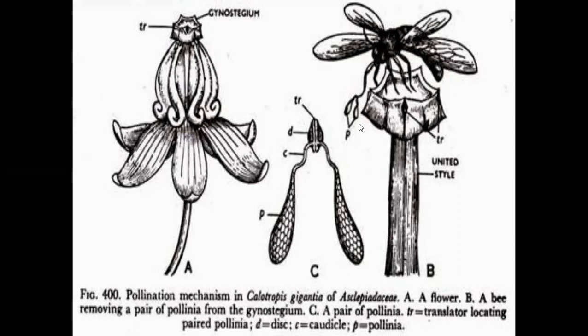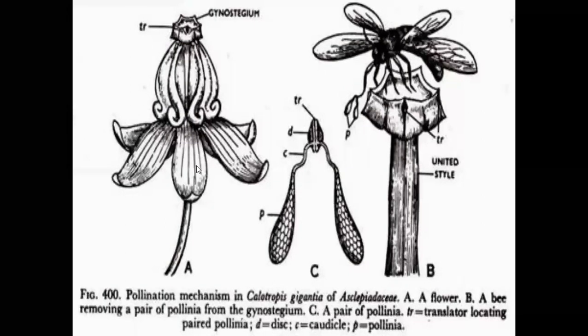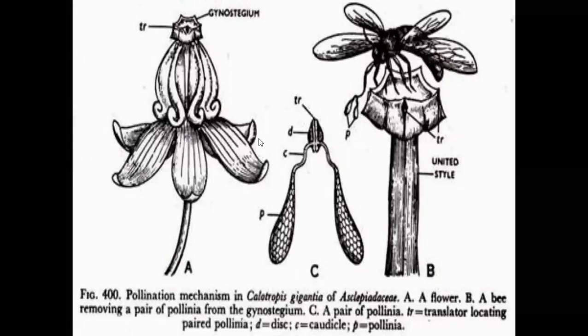And coming to the fruit. Fruits are called follicles. A pair of follicles is developed in the fruit of Asclepiadaceae. And the seed is an endospermic seed. The seeds are comose, containing white hair-like structures. The comose seeds mainly help in dispersal by air or wind.